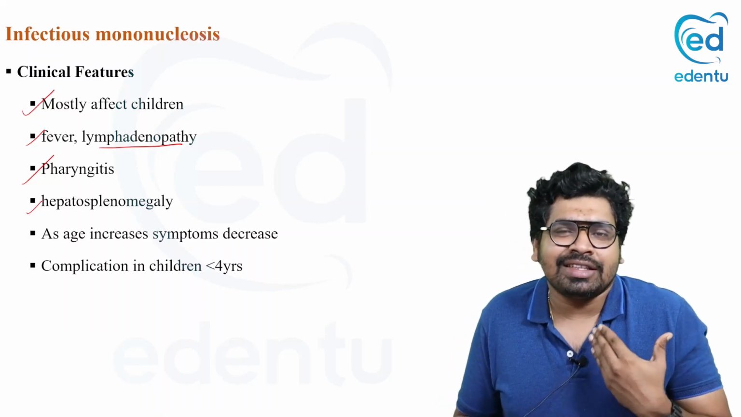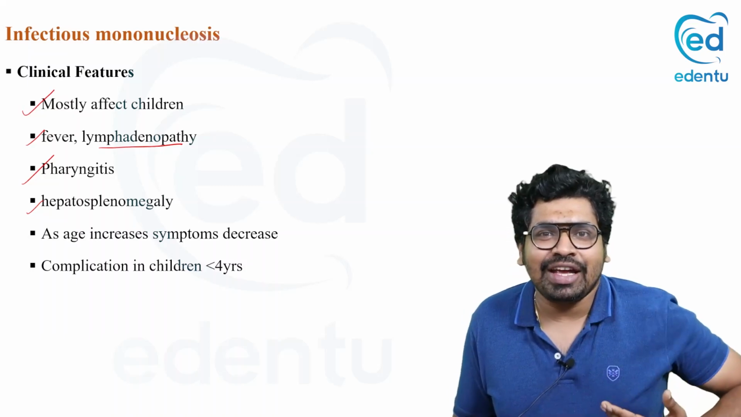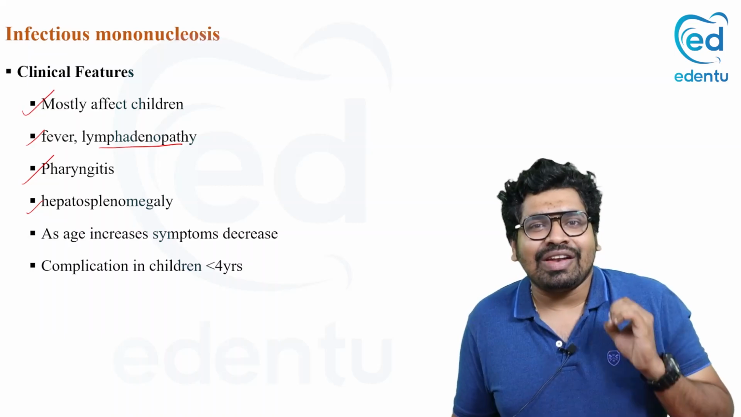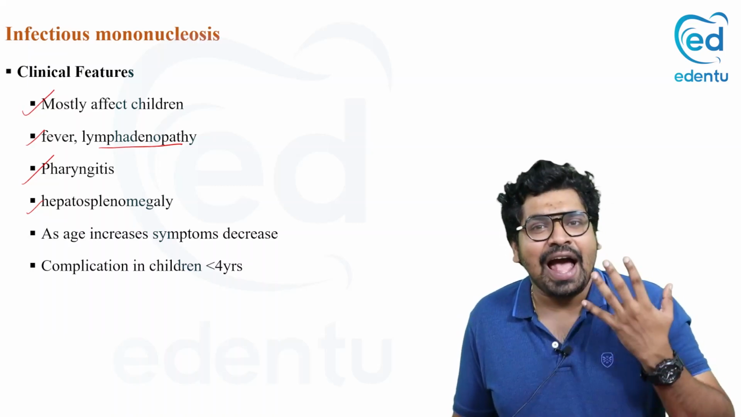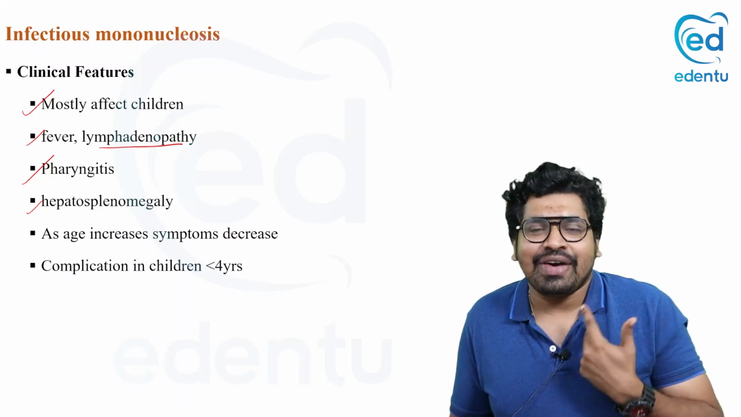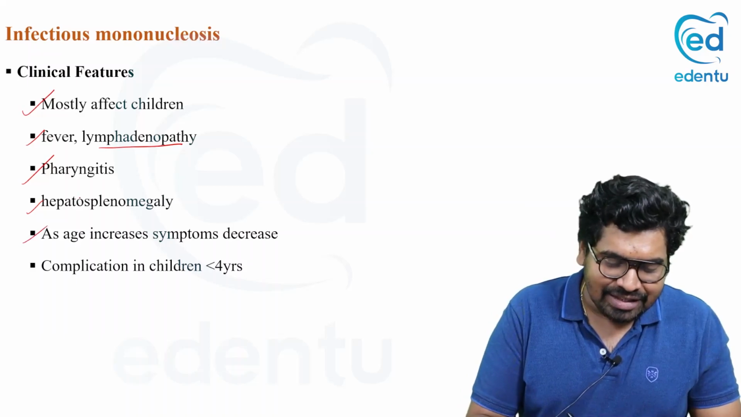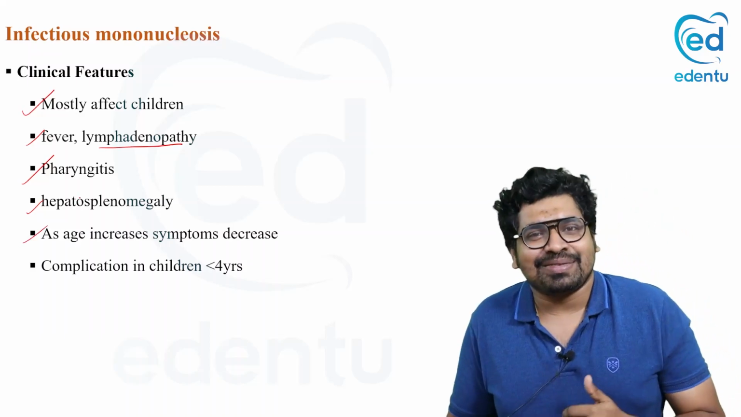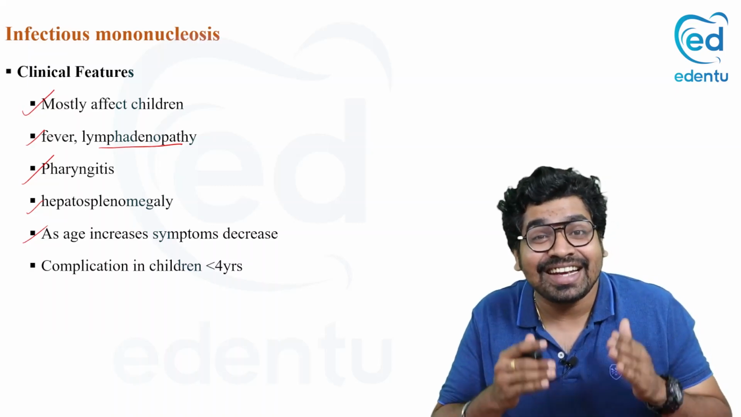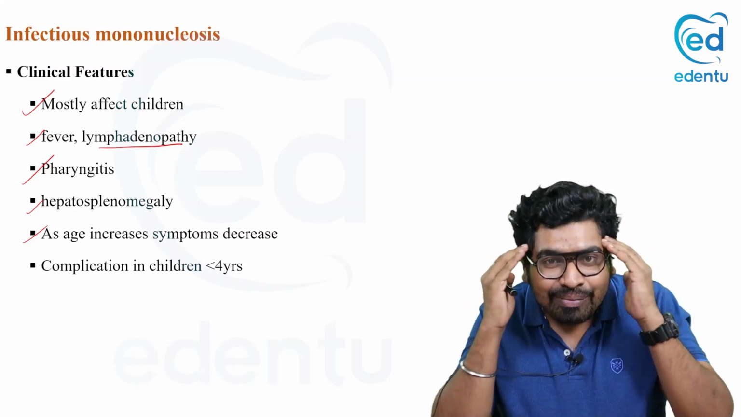As it is kissing disease, you should be very careful, because when you get infectious mononucleosis, you will have fever, lymphadenopathy, pharyngitis, and hepatosplenomegaly. As the age increases, the symptoms decrease, because older people don't kiss much. Nothing like that, these are techniques for you to remember things.